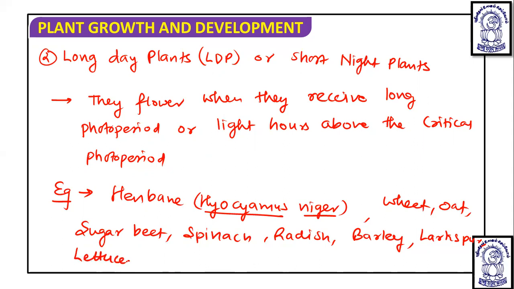These are all long day plants, and they need a long day continuous period.